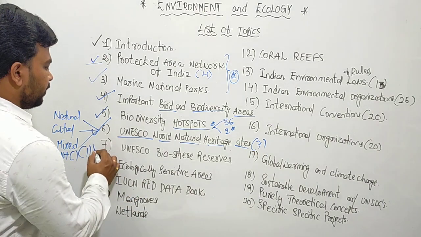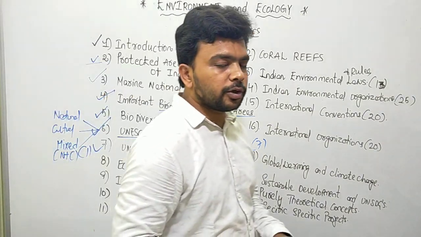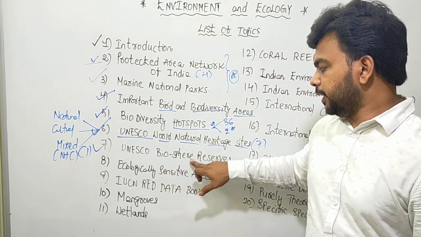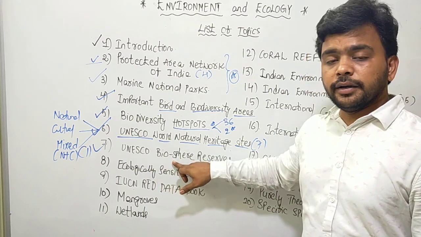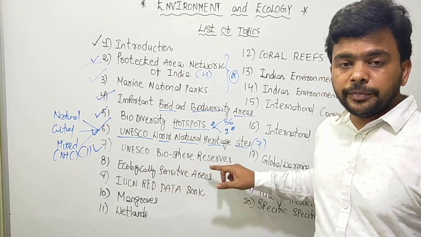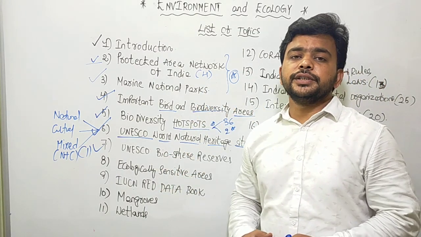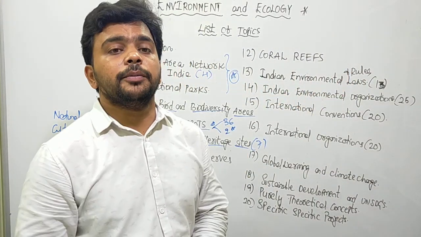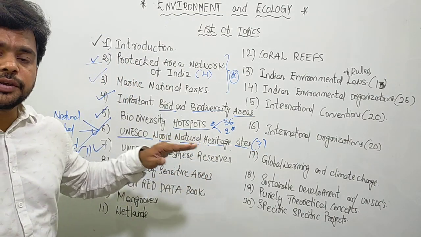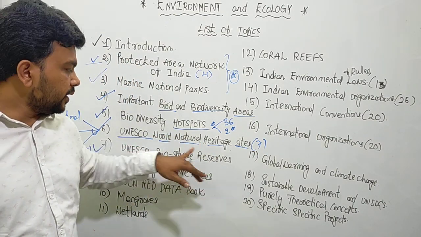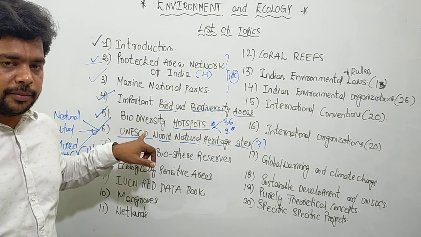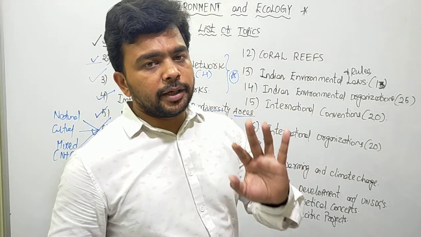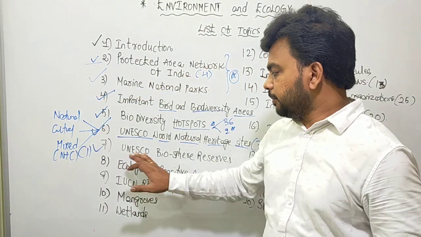Next we have the UNESCO Biosphere Reserve. So what is this UNESCO Biosphere Reserve? Biosphere means life sphere, geographical region, and reserve means in this particular geographical region you have a reservoir of life forms. This is called UNESCO Biosphere Reserves. The concept is again given by UNESCO, the same organization. 18 are there. Of them, a few are part of the Man and Biosphere Reserve program. We'll discuss them in detail.